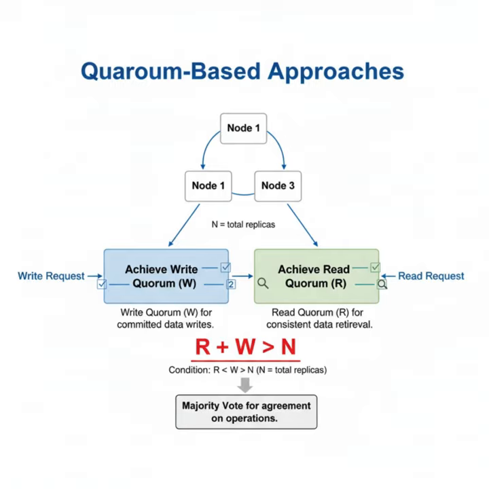retrieved. The key to consistency and fault tolerance is ensuring that R plus W is greater than N, where N is the total number of replicas. This majority vote principle guarantees that any read quorum will overlap with any write quorum, preventing stale reads.